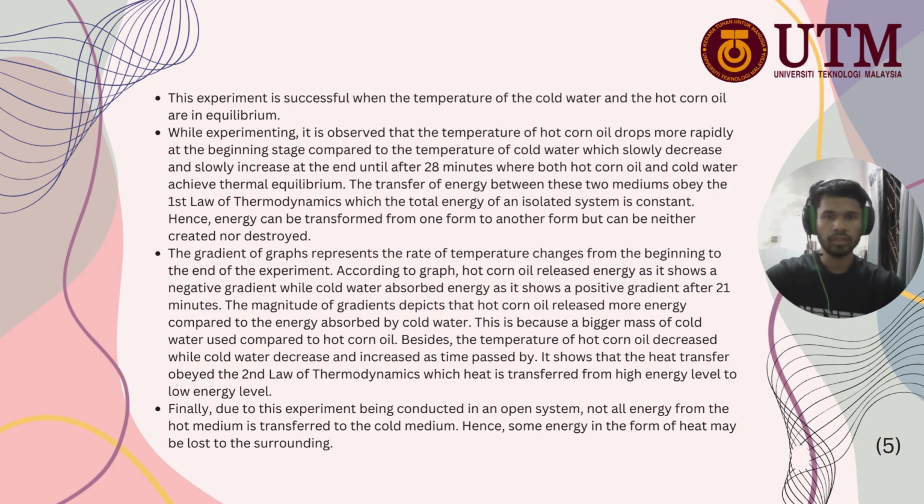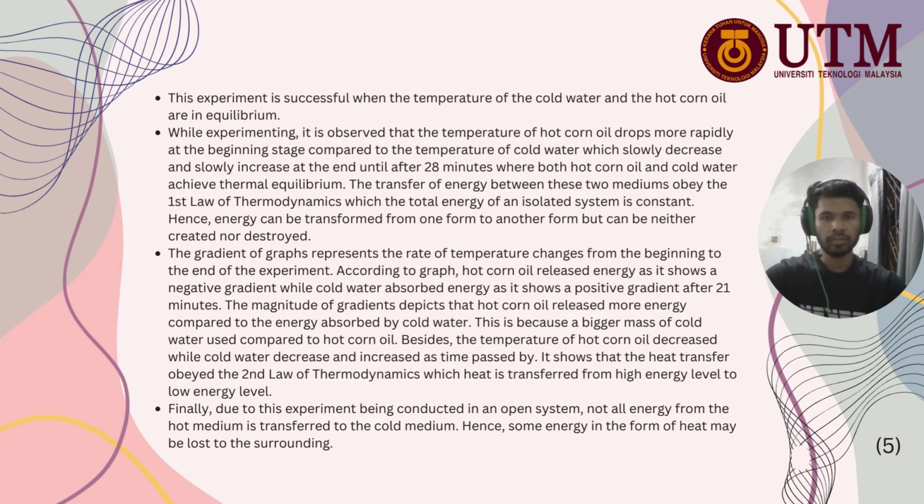The transfer of energy between these two media obeys the first law of thermodynamics, which states that the total energy of an isolated system is constant. Hence, energy can be transformed from one form to another, but can be neither created nor destroyed. The gradient of the graph represents the rate of temperature change from the beginning to the end of the experiment.